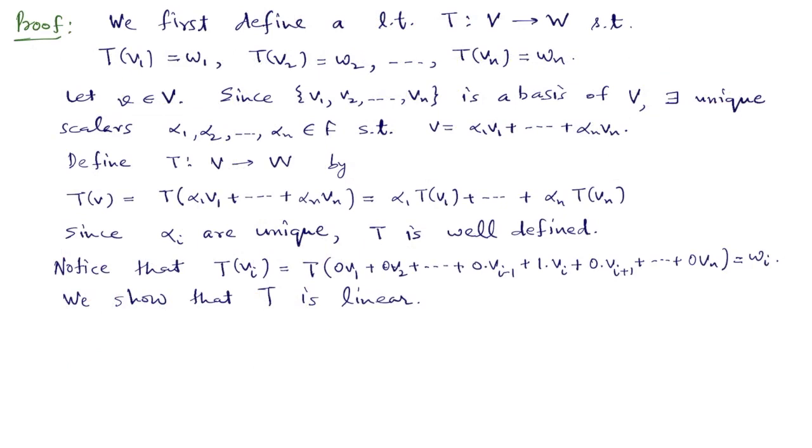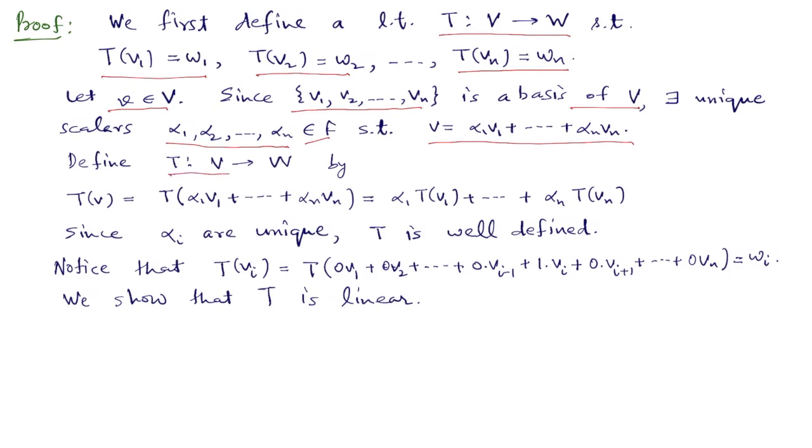We first define a linear transformation from V to W such that T of V1 is W1, T of V2 is W2, and T of Vn is Wn. So let us take a vector v in V. We are given that V1, V2, ..., Vn is a basis of V. So we can write v uniquely in this form: alpha 1 V1 plus alpha 2 V2 and so on up to alpha n Vn, where these alpha i's are unique scalars in F.